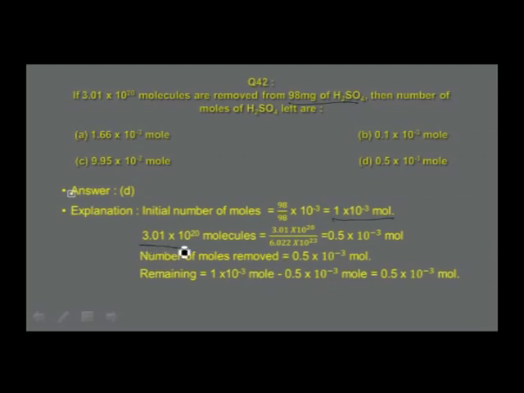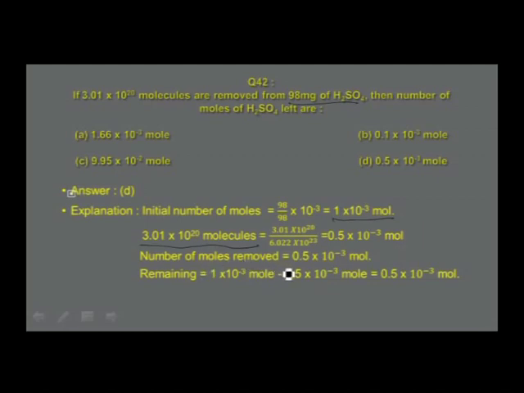For 3.01 into 10 power 20 molecules, it is equal to 3.01 into 10 power 20 divided by 6.022 into 10 power 23. That is equal to 0.5 into 10 power minus 3 mole.